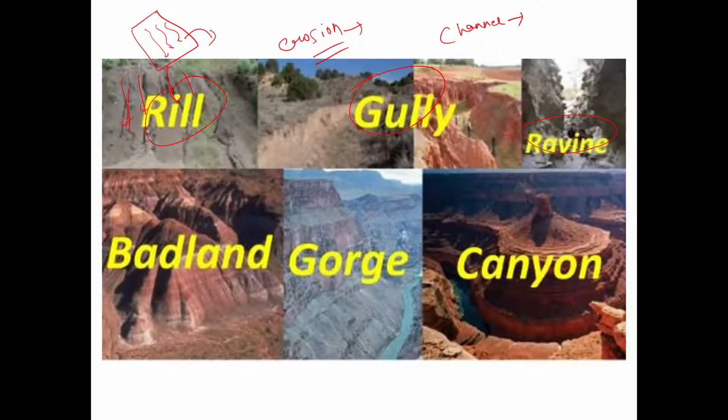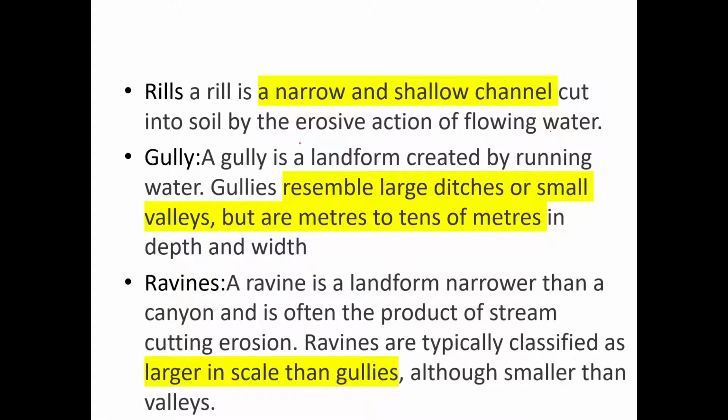So you'll get a little bit bigger channel, which we call them rill. If this rill or this channel become even more steeper and even more larger, these gullies are formed, right? And if these gullies become even more bigger, we call them ravine. So this is normal progression: rill to gully to ravine to badland, right? And after badland we'll get this canyon and all these things, but this is fine if you are able to remember these four terms. That channel, small channels get converted into rill. When there is more erosion, they are converted into gully, and then there is more erosion, they are converted into ravine, right?